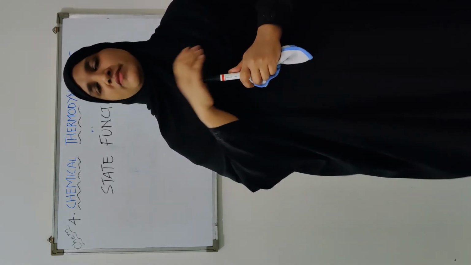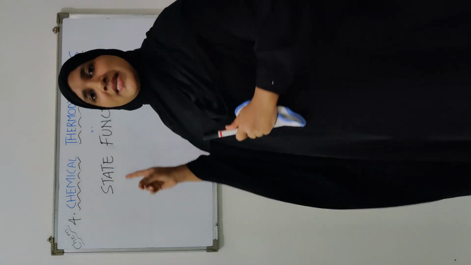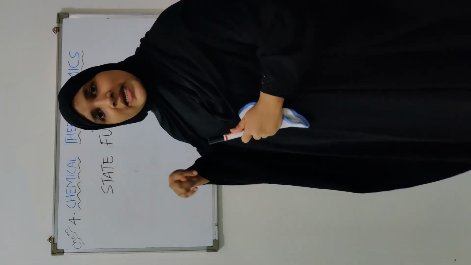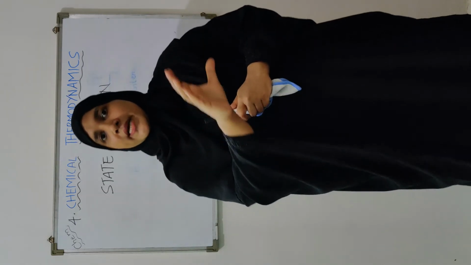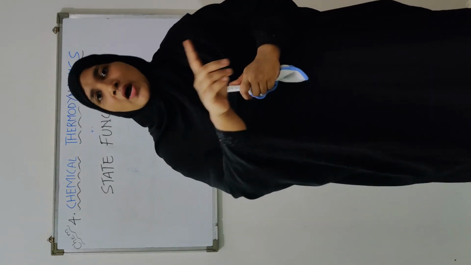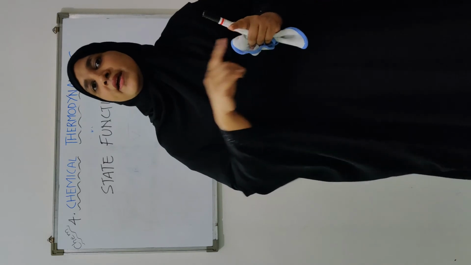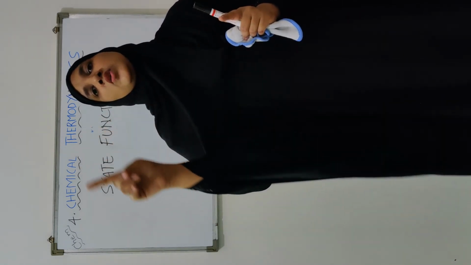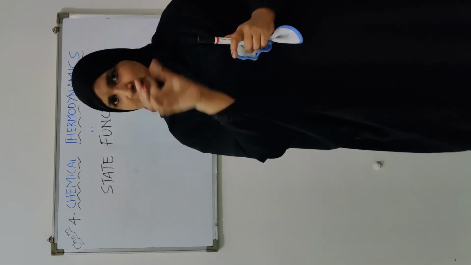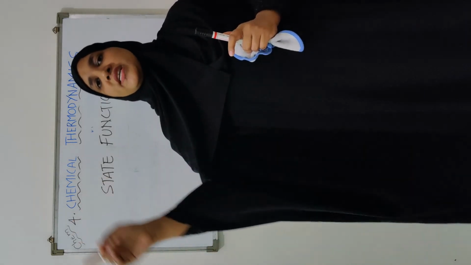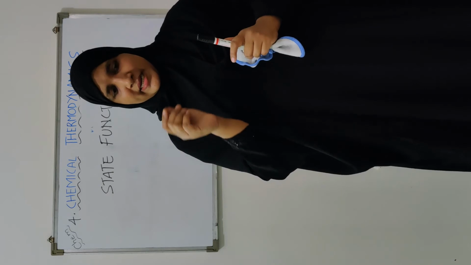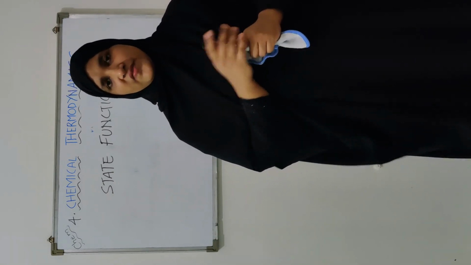Now these state variables are also termed as state function. Why are they called state function? Because their value does not depend on how the system has moved from one state to another state. It is independent of the path followed by the system to reach any particular state, and it depends only on the current state of the system.